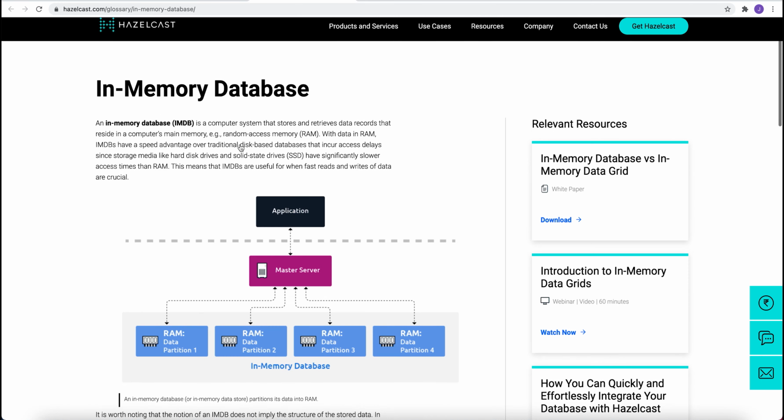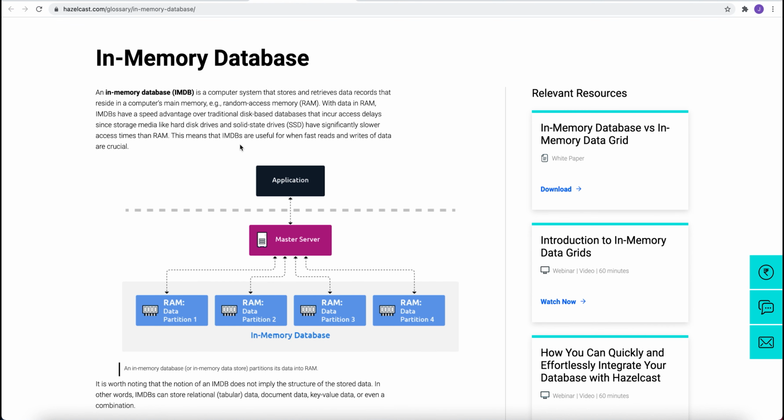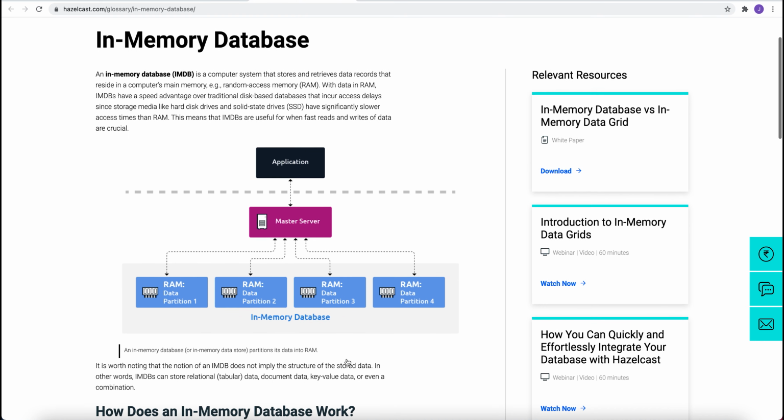Now let's see the architecture of an in-memory database. Here you can see the application reads from the in-memory database, multiple in-memory database clusters available to it. It doesn't go and read the hard drive. It stores everything in the RAM. With data in RAM, in-memory databases have a speed advantage over traditional disk-based databases that incur delay in analysis, and that is because the in-memory database stores data in the primary memory.